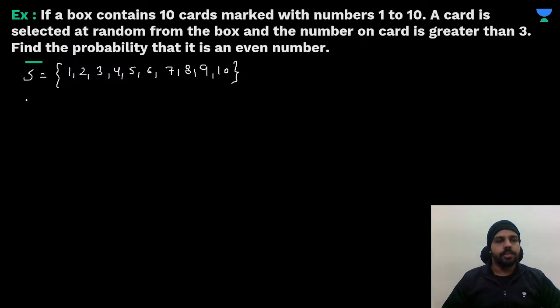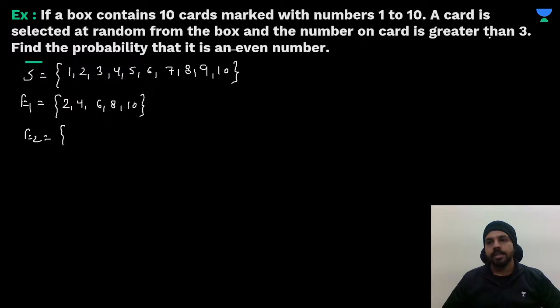Now we will choose the events. Event E1 is the event for which you are finding the probability. They are saying it is an even number, so E1 will be 2, 4, 6, 8, and 10. Now E2 is the event which has already occurred: the number on the card is greater than 3.